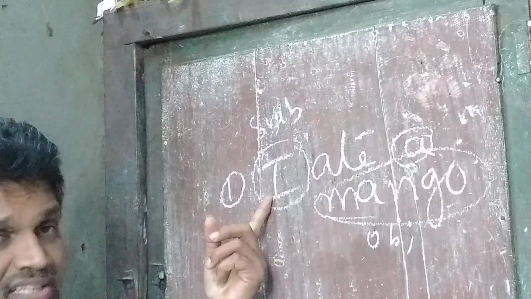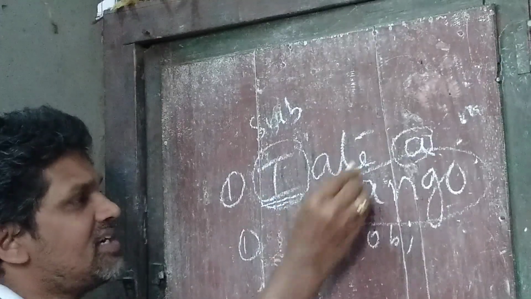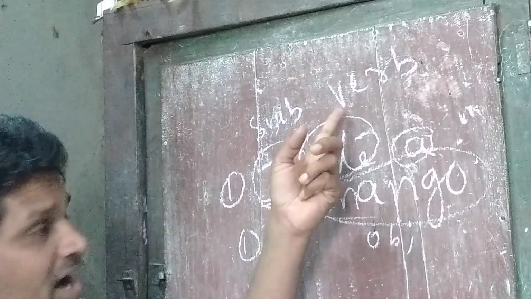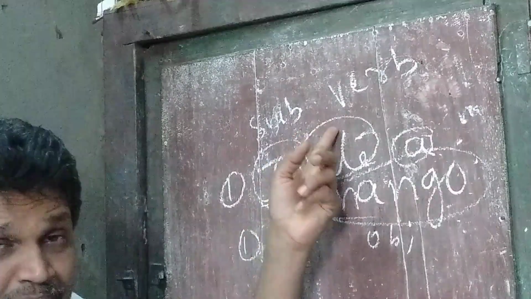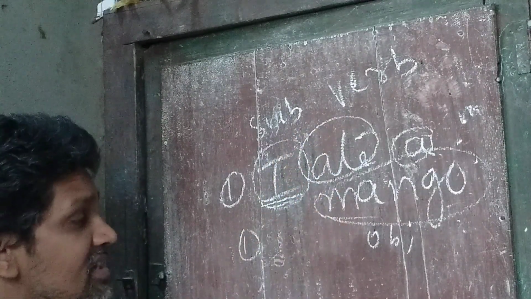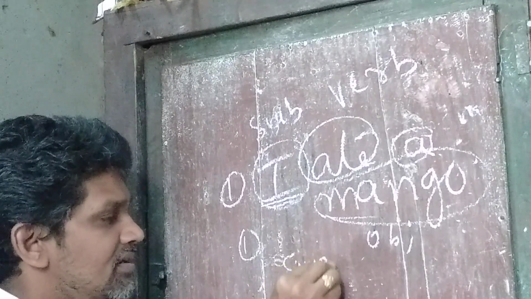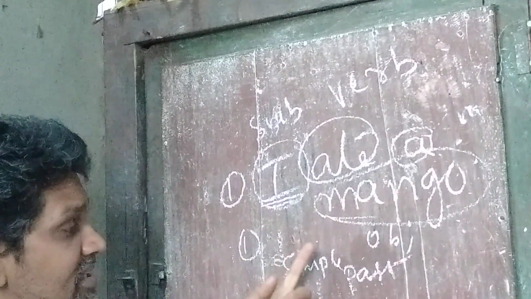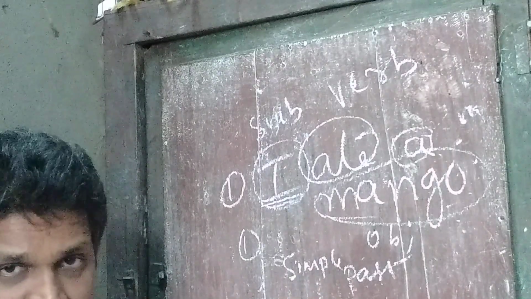And what did the subject do? The subject ate the object. Ate is the verb. And in what tense is the verb? The verb is in simple past tense.